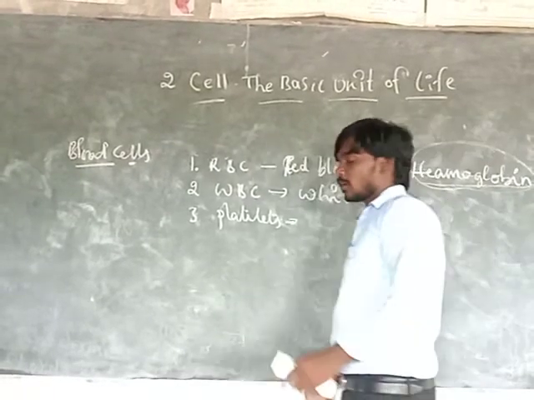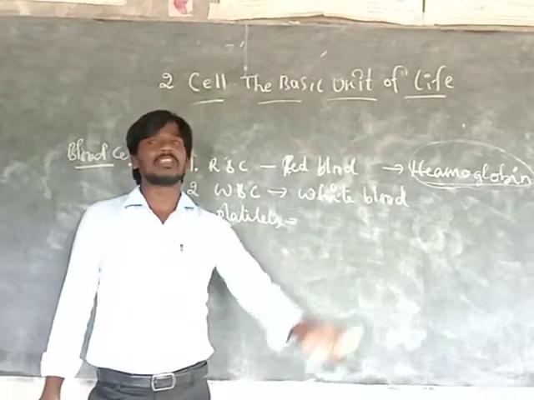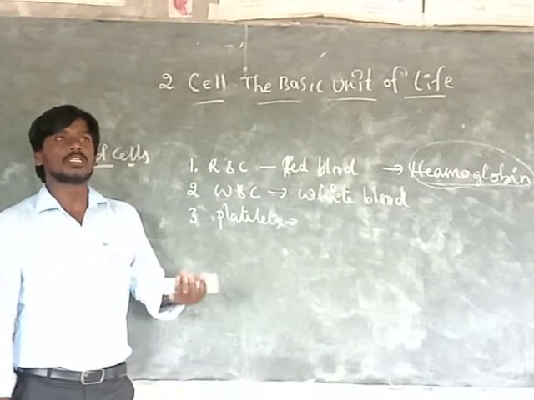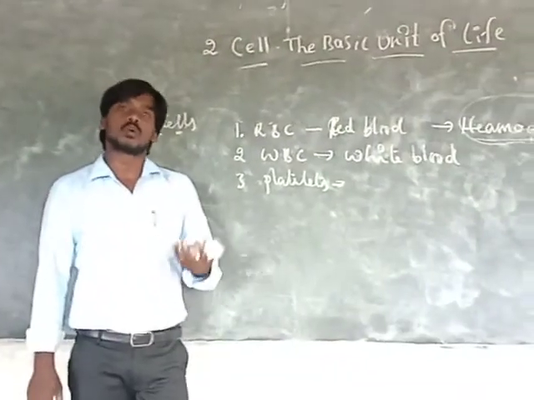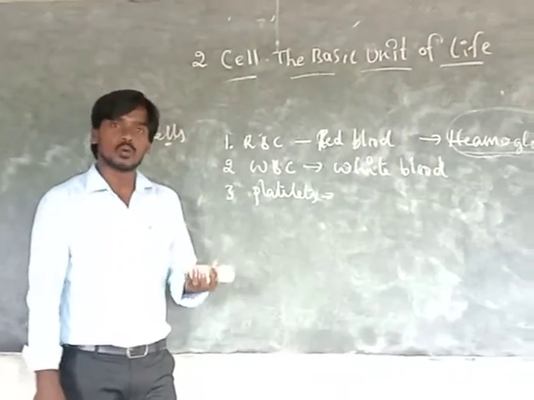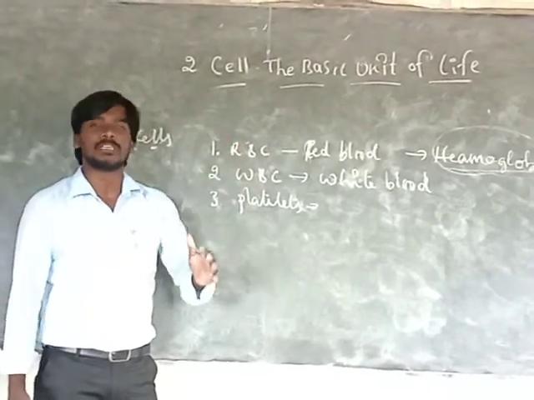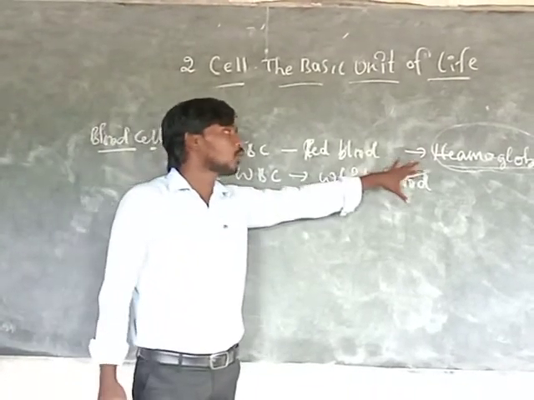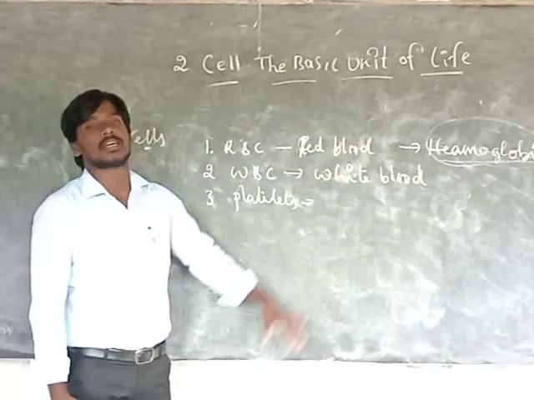So one more example, you already know about the color of leaves. Green color. Why are leaves green? That is one of the pigments, called chlorophyll. So that is the same reason. Chlorophyll is one of the pigments in the leaf, and in our red blood, hemoglobin is one of the pigments. That's why the blood is red in color.